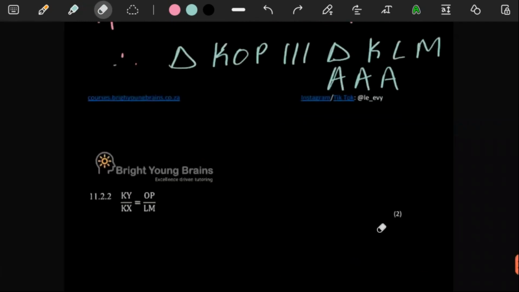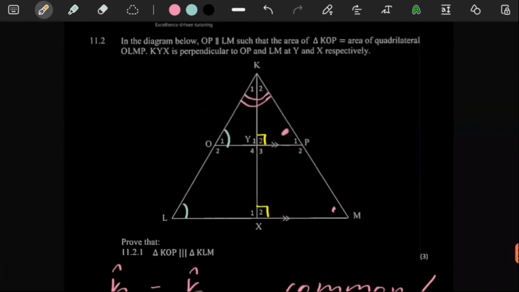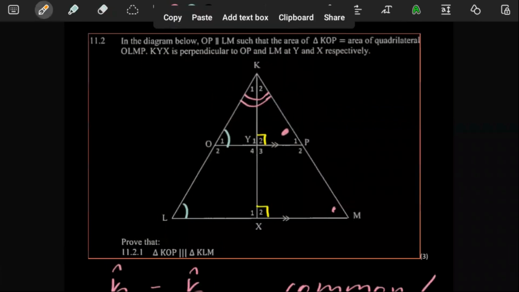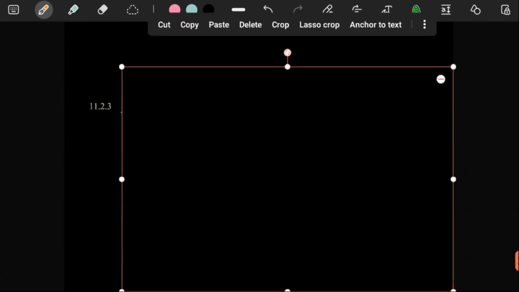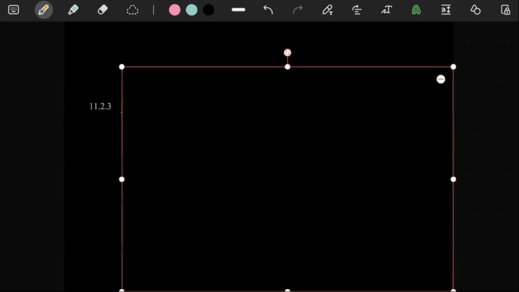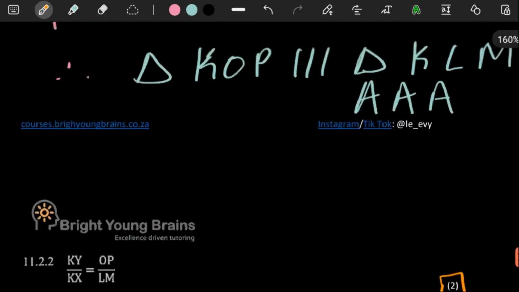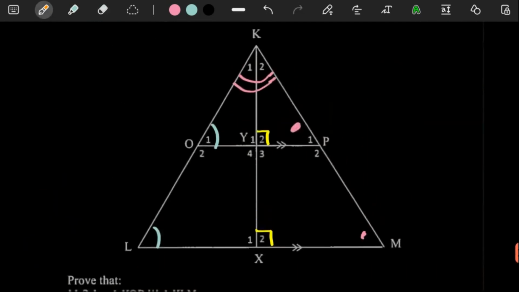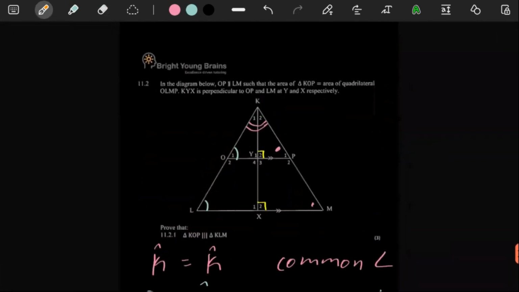It's a 2-mark question, so we would not want to overthink it. Why overthink a question that's not to be overthought? So let's just look at the sketch a bit closer here. This is one of the last questions. Oh wow, we're almost done. KY over KX and then OP over LM.